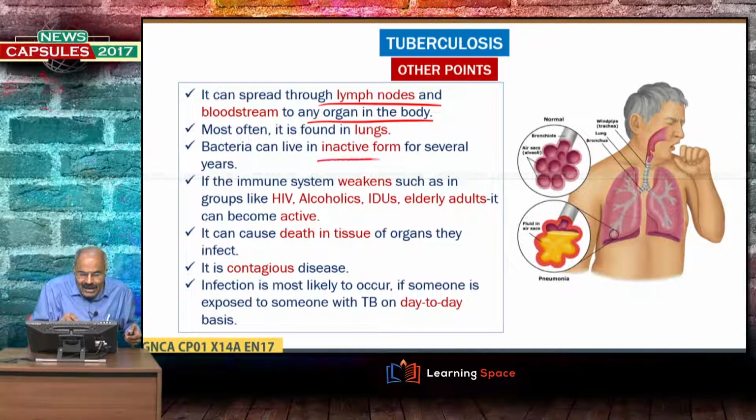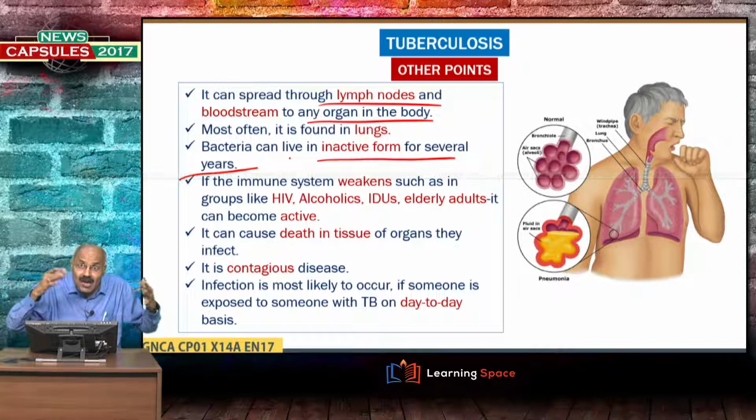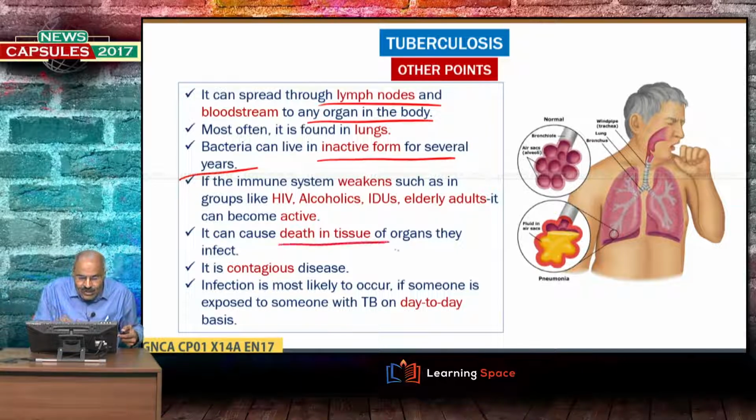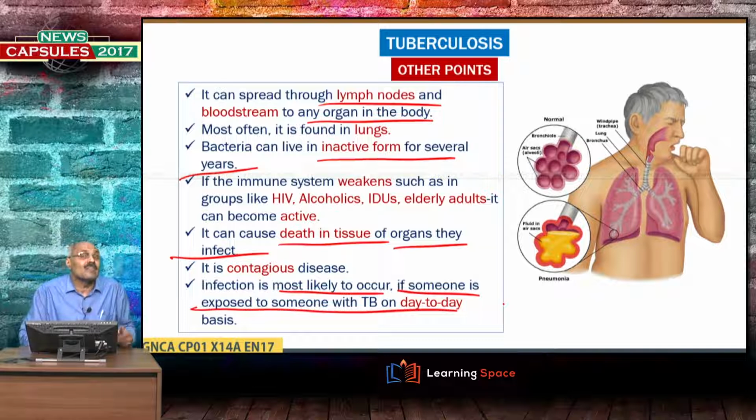Bacteria can live in inactive form for several years, and as I have already told you, if the immune system weakens because of HIV infection, alcoholism, or malnutrition, then these germs can become active. It can cause death in tissue of organs they infest, and it is a contagious disease. And infection is most likely to occur if someone is exposed to someone with TB on day-to-day basis, right?